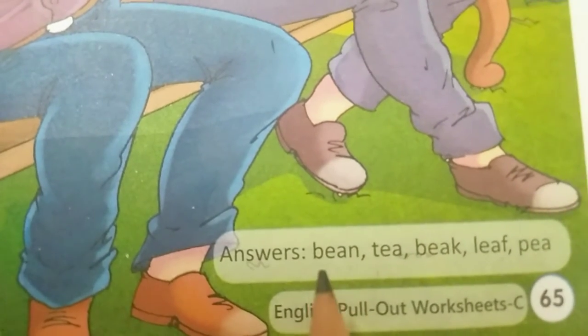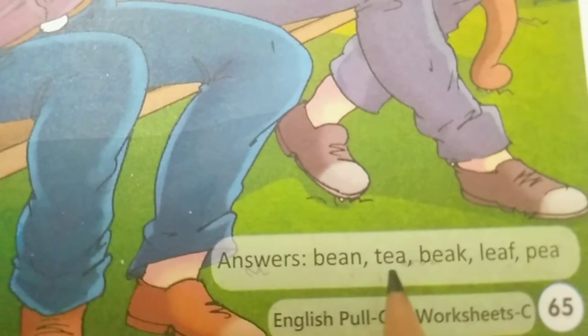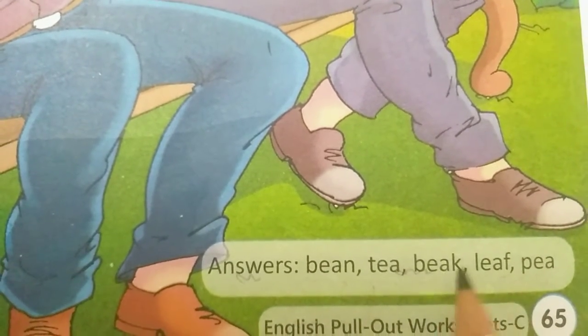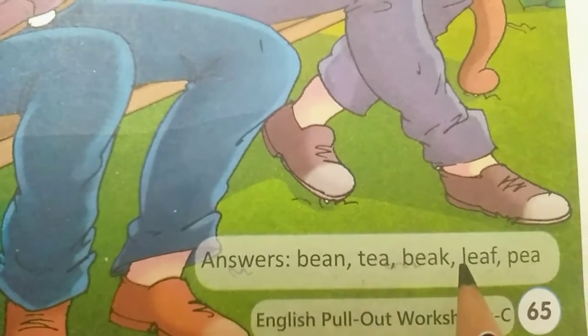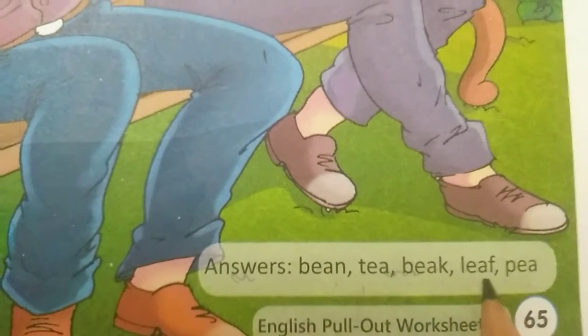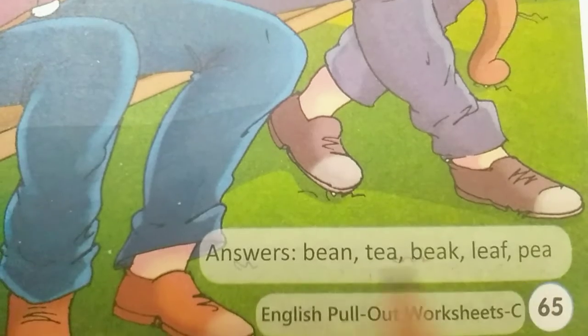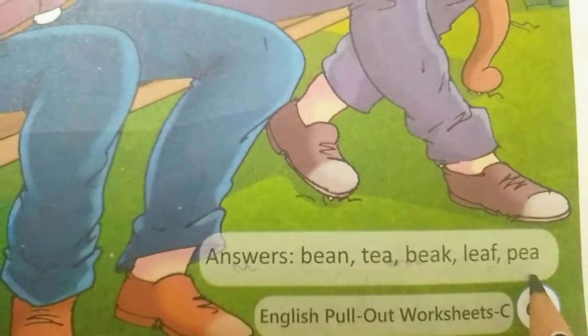B-E-A-N, bean. T-E-A-T. B-E-A-K, beak. L-E-A-F, leaf. P-E-A-P. So memorize all these words.